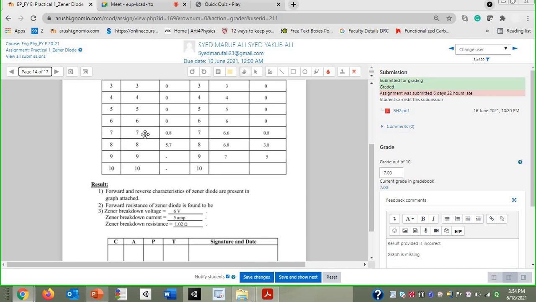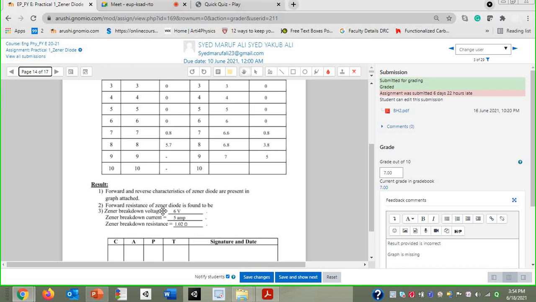Say voltage is 7 volt, respective current is 0.8 milliampere. With this V and this I, you have to calculate the resistance. The formula is simple, R is equal to V by I, and whatever the calculation, you have to provide the answer over here. Nobody has provided that answer because copy paste is done.